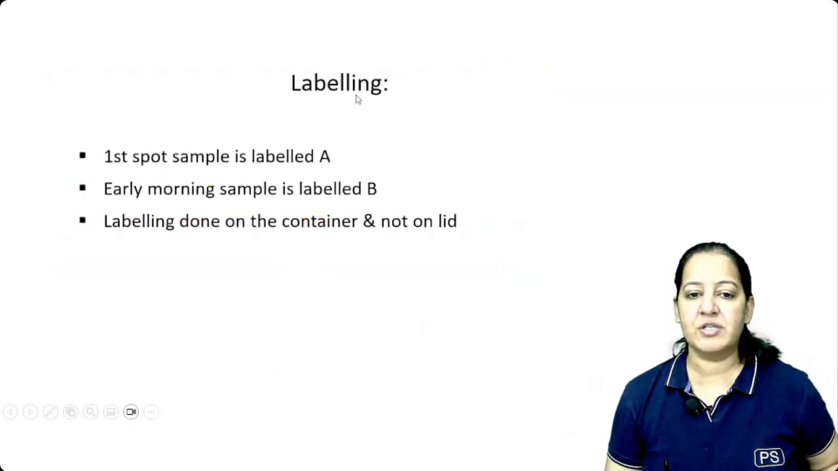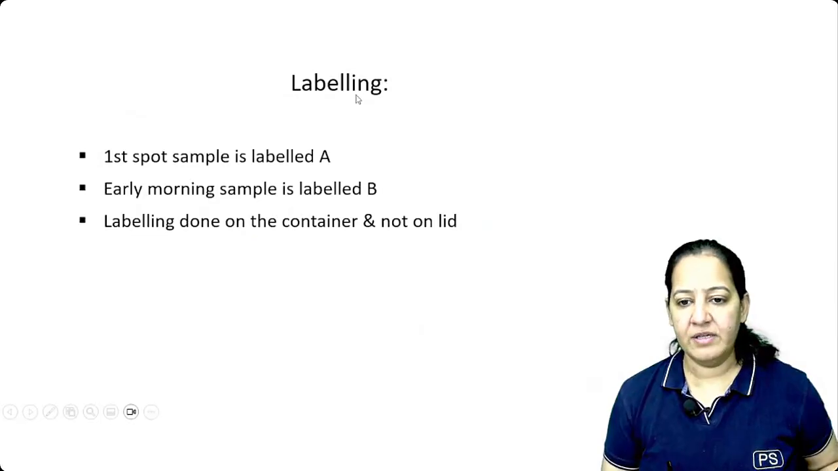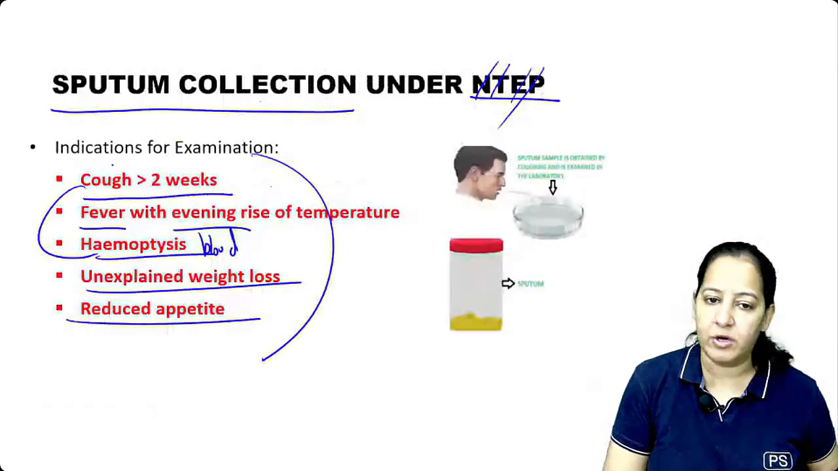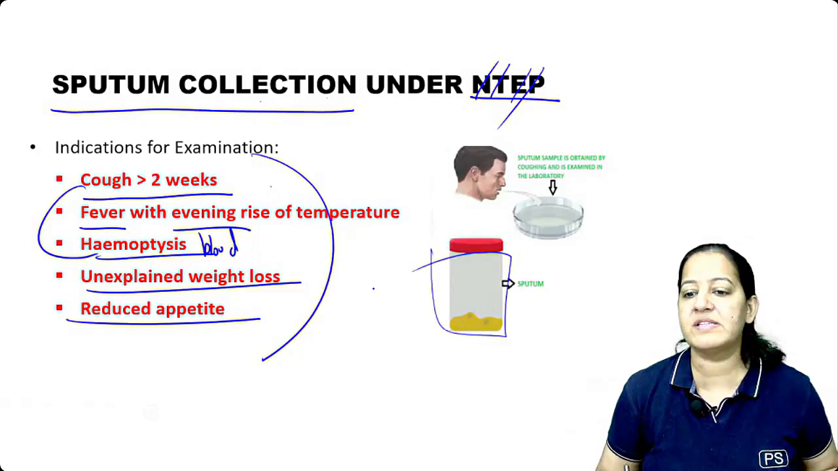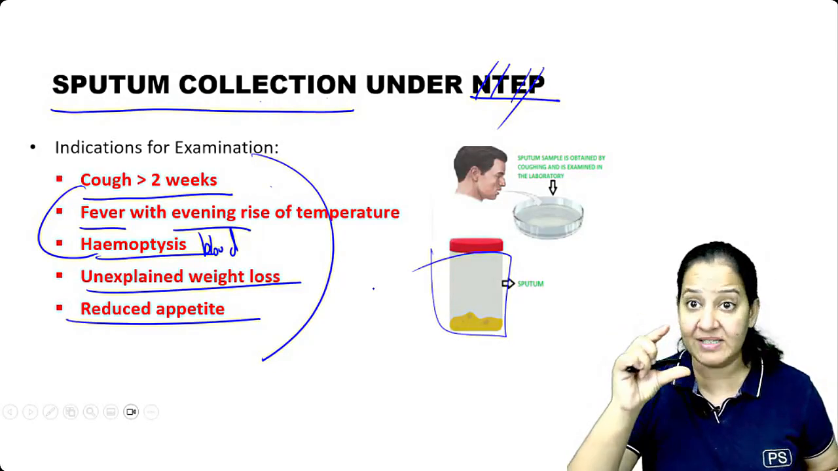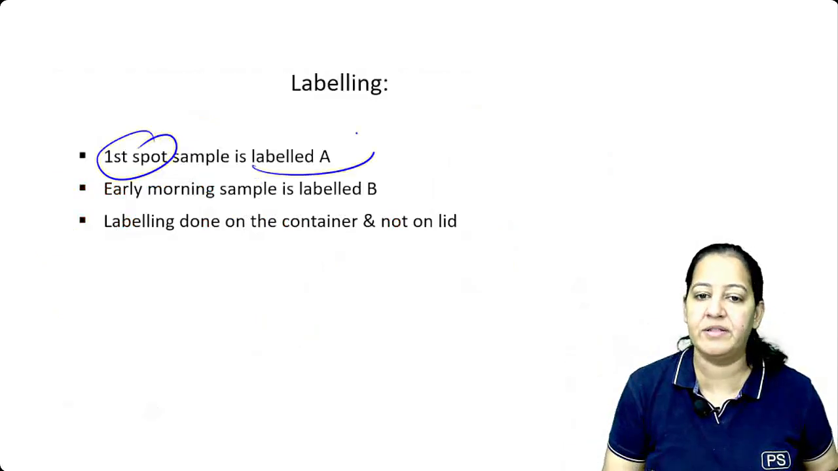How many sputum collections you will do? We will do 2 sputum collection. First, on spot. The patient is coming to you. On spot, give a sterile container. Provide a sterile container, ask the patient to cough, and provide a sputum in a sterile container and submit it to the laboratory. That is on spot, label it as A.